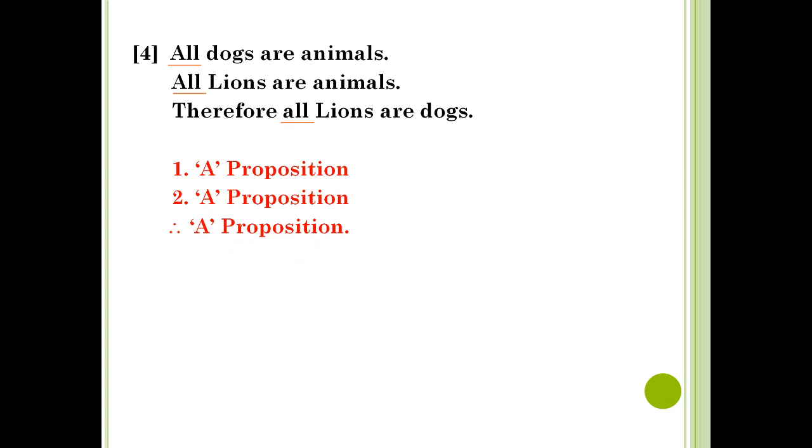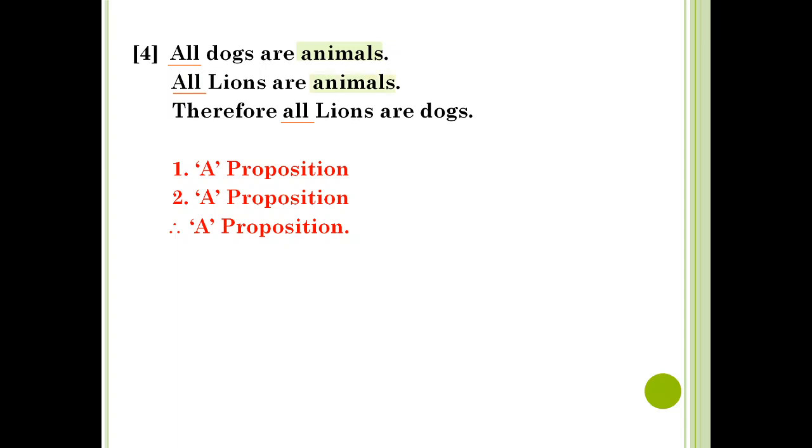Now we will have to check the terms in it, because it is not violating any rule of quality. Now we will go to the rule of distribution of terms. To check the rule of distribution of terms, we must know each term in it. First we will check with the middle term. Now the middle term here is the word animals, and it is in the first and second premise but does not occur in the conclusion.